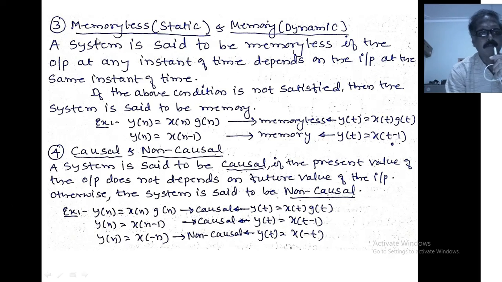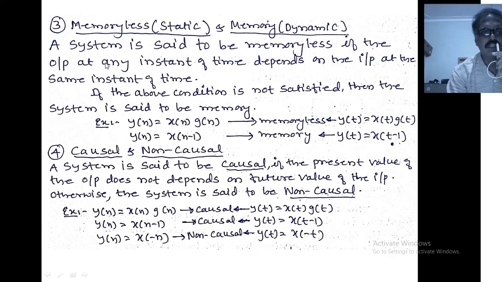Go for the third property, memoryless. It is also called static, and memory is also called dynamic. A system is said to be memoryless if the output at any instant of time depends on the input at the same instant of time. Again I will explain.